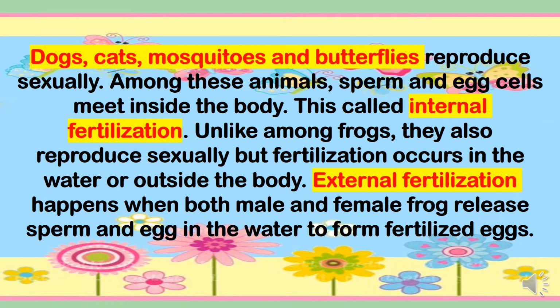Dogs, cats, mosquitoes, and butterflies reproduce sexually. Among these animals, sperm cell and egg cell meet inside the body. This is called internal fertilization. Unlike among frogs, they also reproduce sexually, but fertilization occurs in the water or outside the body, and that is external fertilization. It happens when both male and female frog release sperm cell and egg cell in the water to form fertilized eggs.